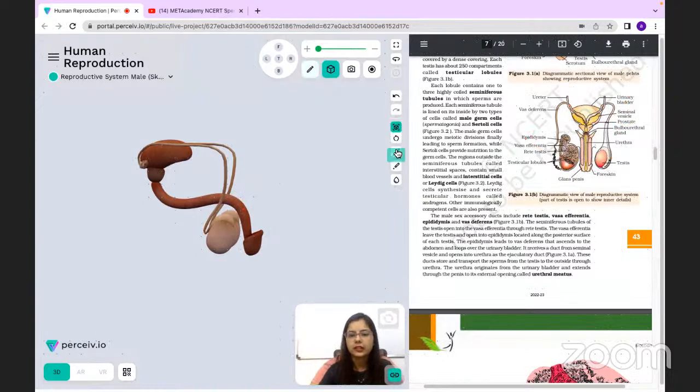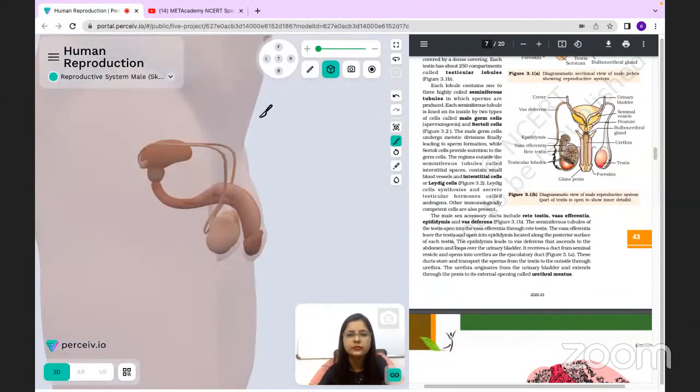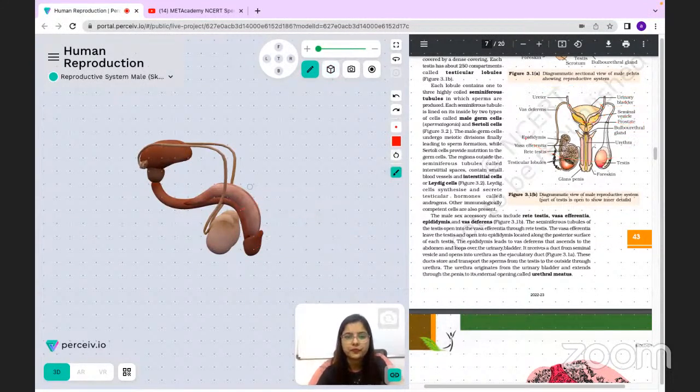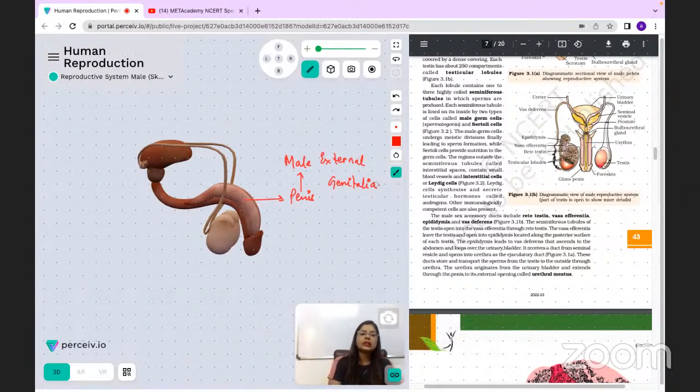And if we want to revert back to the male external genitalia, then this part, this is the penis part, and this penis ultimately represents the male external genitalia. This will be it.